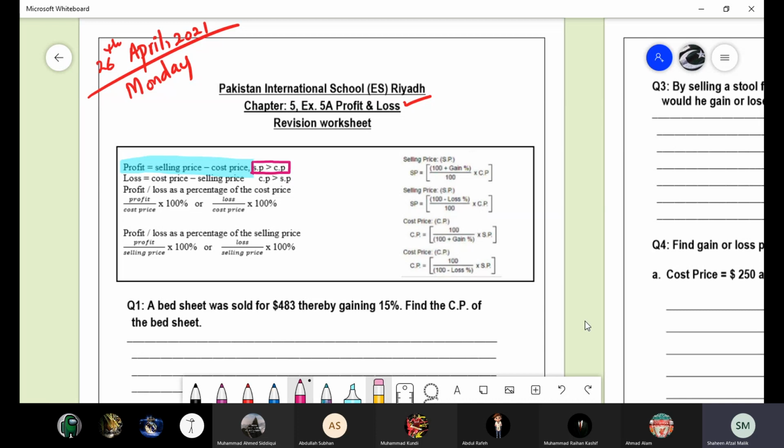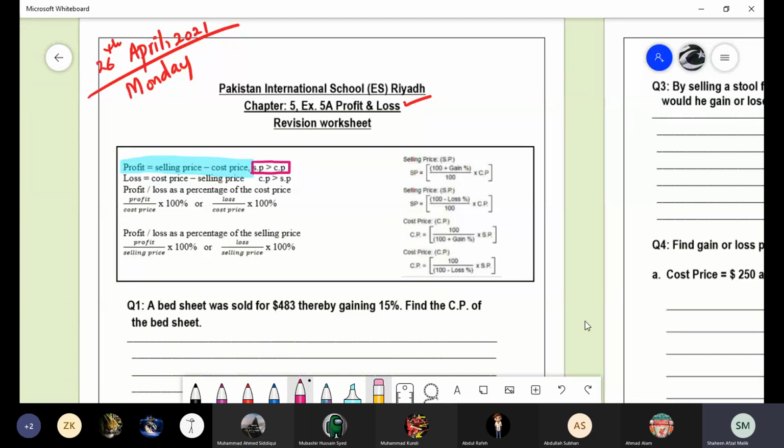What is the selling price and what is the cost price? Do you remember what I explained in the class? Let's suppose you are a producer making a pen at the cost of 10 Saudi Riyal, and you are selling it for 12 Saudi Riyal.